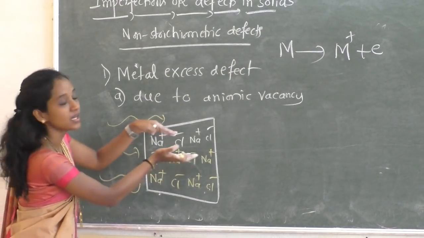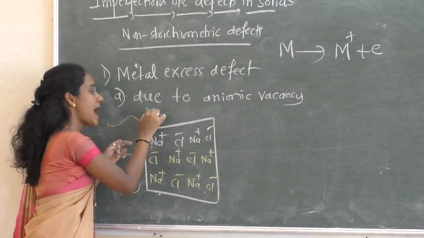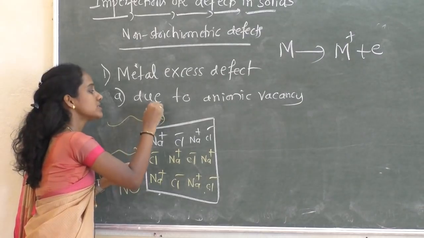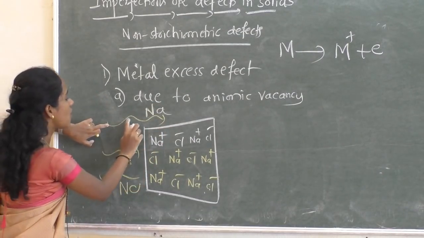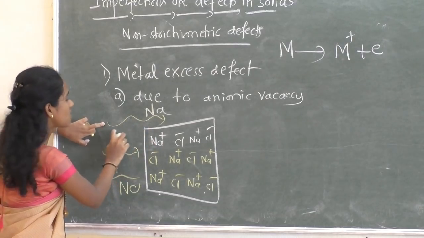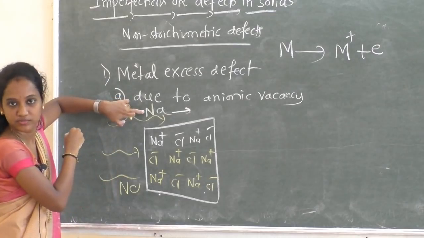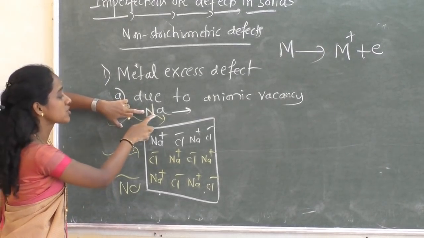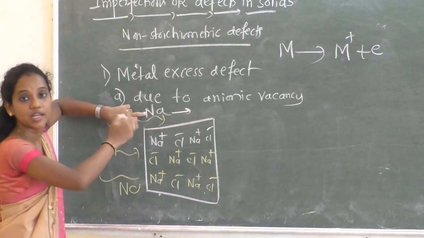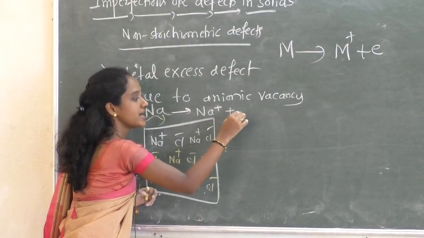I am passing sodium vapor here. In the vapor, sodium atoms are present. Because of the energy absorbed, those sodium atoms lose their electron to form Na plus and an electron.